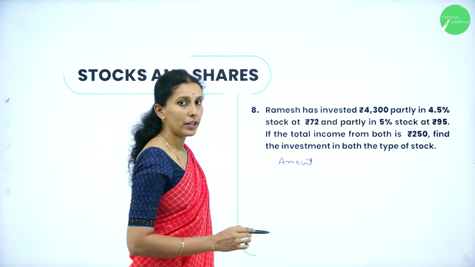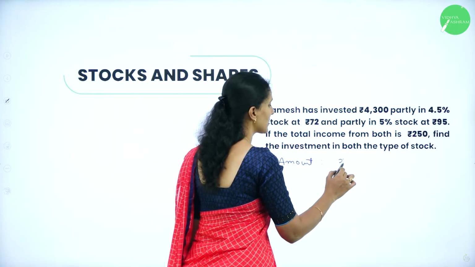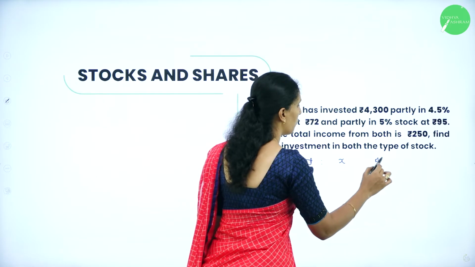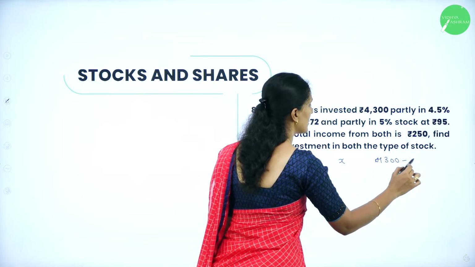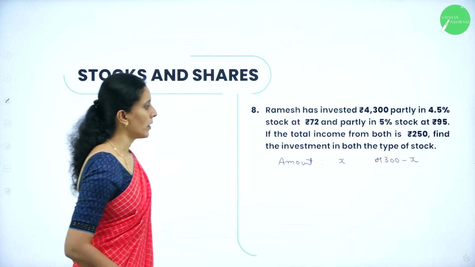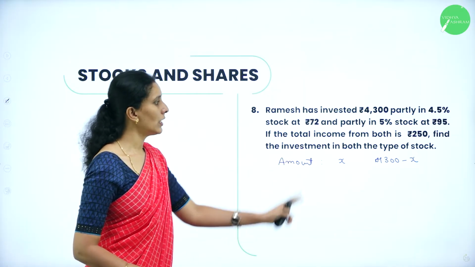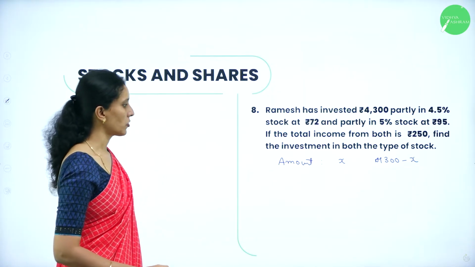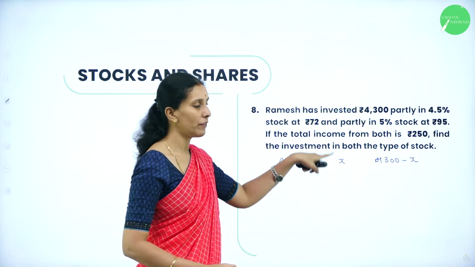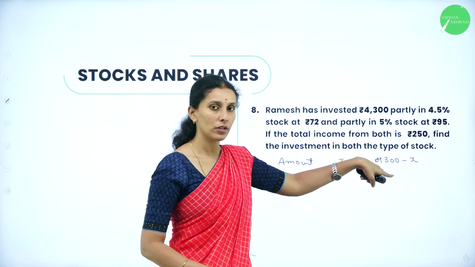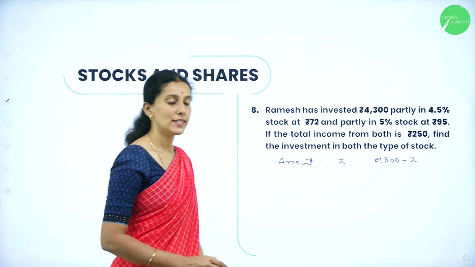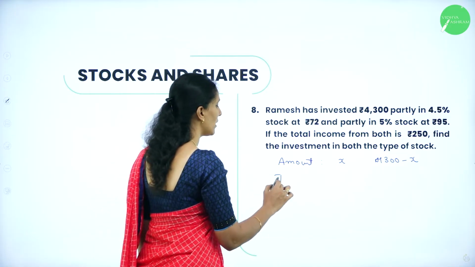If we invest an amount X for the first one, then for the second one it is 4,300 minus X, because the total income of both will be 250. So if he has invested rupees X for the first one, then he has to invest 4,300 minus X for the second one. Now let's see about the income.